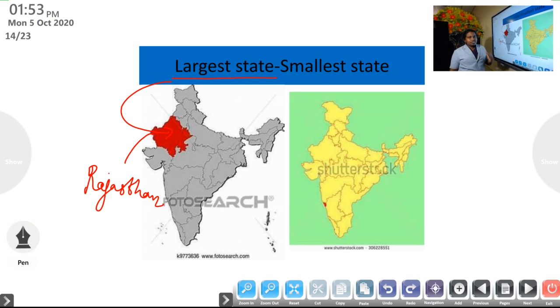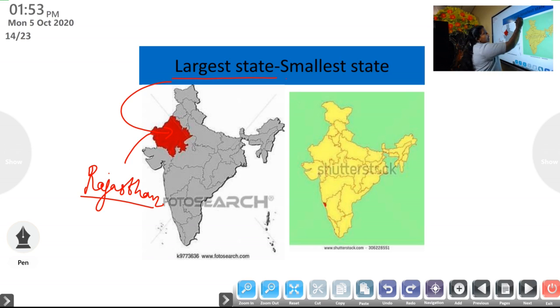When we studied about the physical features of India, you learned that the great Indian desert is located in Rajasthan. So, which is the largest state in India? It is Rajasthan. You should not forget this. This will be asked in your examination. The largest state in India is Rajasthan.